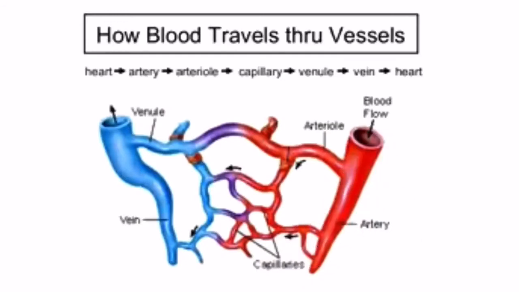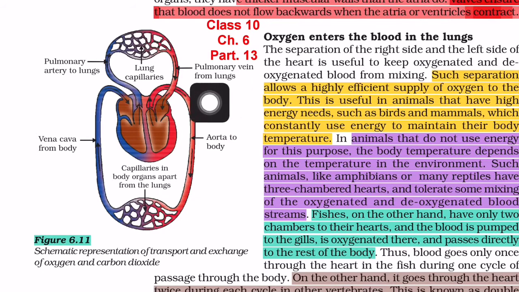Another important thing is to be mentioned. Already you know that arteries carry pure blood from the heart to the different body parts, and veins carry impure blood from different body parts to the heart. But one exception is here. The pulmonary vein is a type of vein, and it carries pure blood from the lungs to the heart. So this is the exception, unlike the vein.